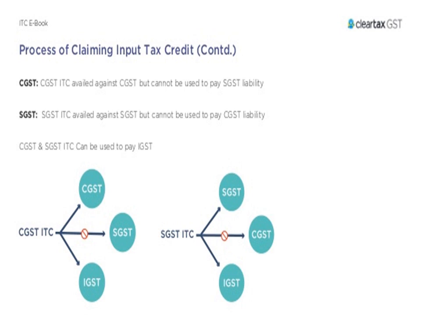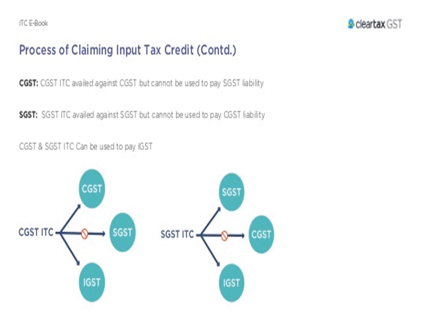The registered person will be eligible to claim ITC on fulfillment of the conditions: possession of the tax invoice or a debit note or a document evidencing payment, receipt of goods and services, and the goods delivered by a supplier to other persons on the direction of a registered person against a document of transfer of title of goods, and furnishing of a return. When the goods are received in lots or installments, ITC will be allowed to be availed when the last lot or installment is received.